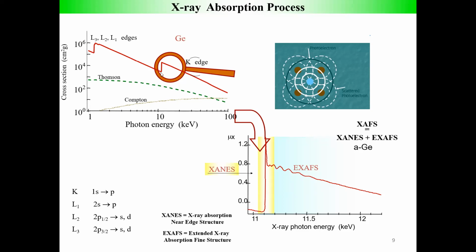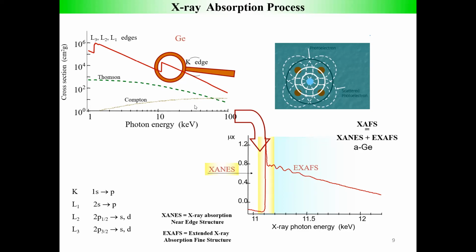of the outgoing photoelectron, so this wave now propagates from the absorbing atom, and then if it sees some neighboring atom around the absorbing atom, then it may get backscattered because of the electron cloud or density of that atom.